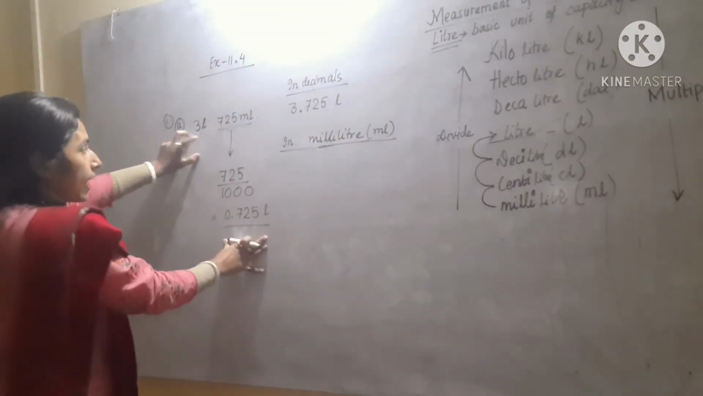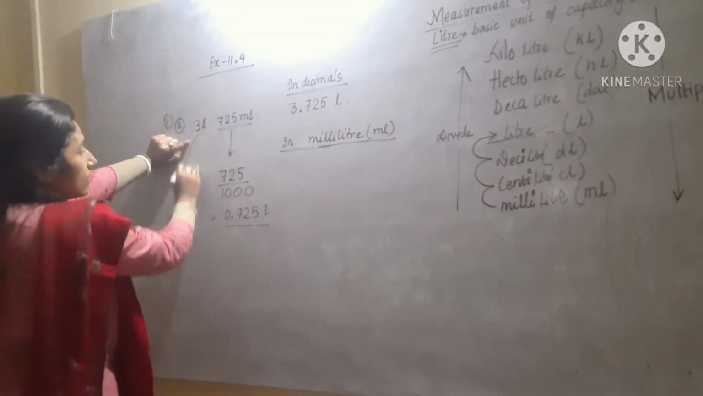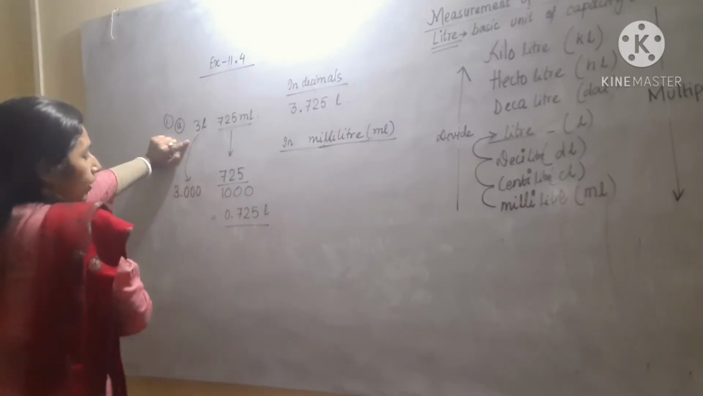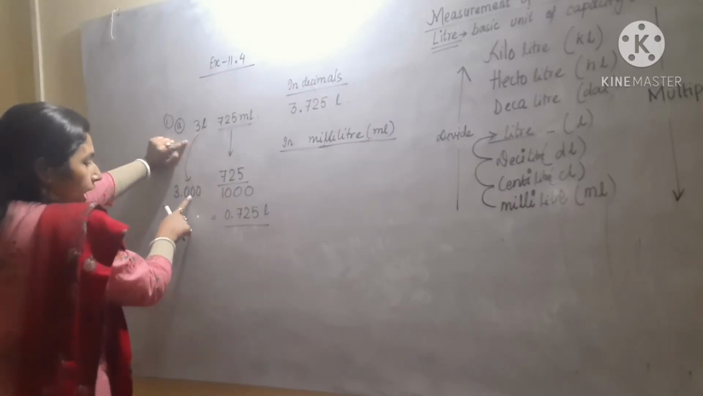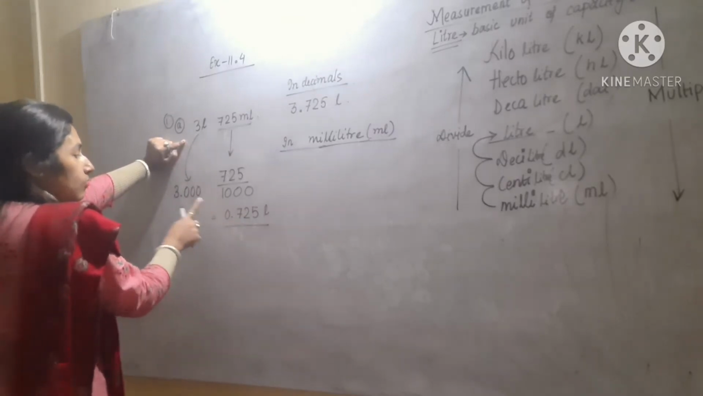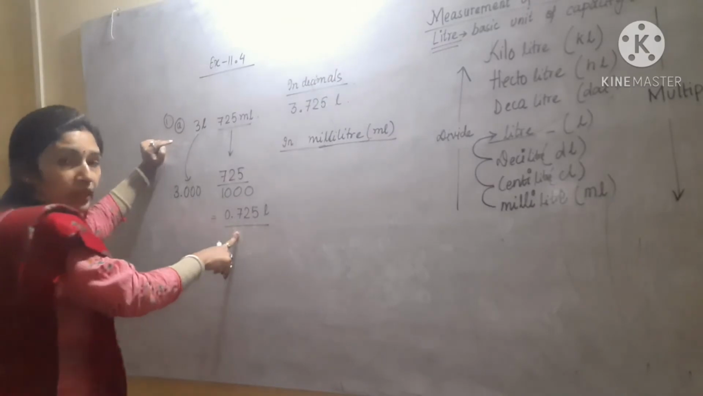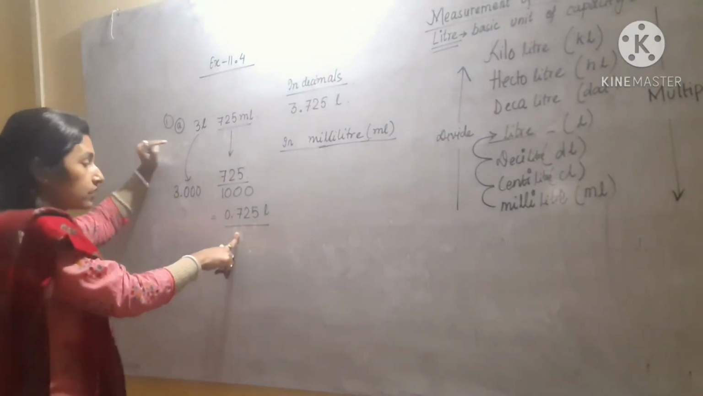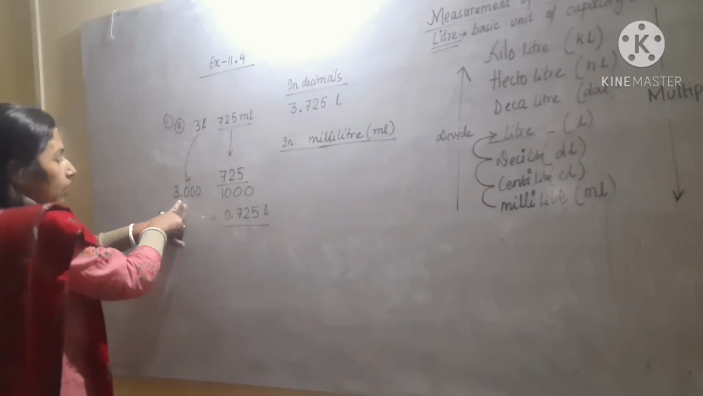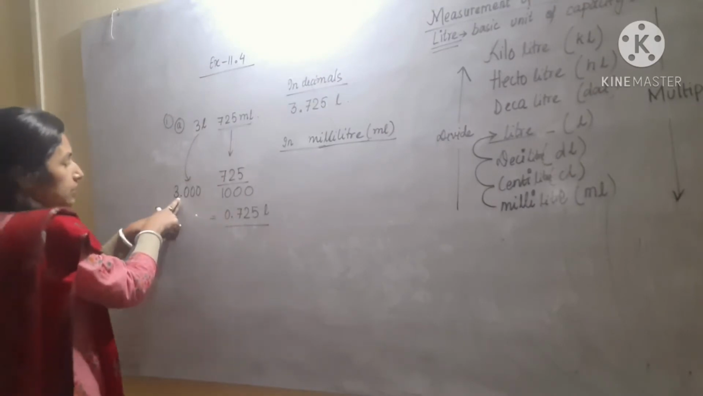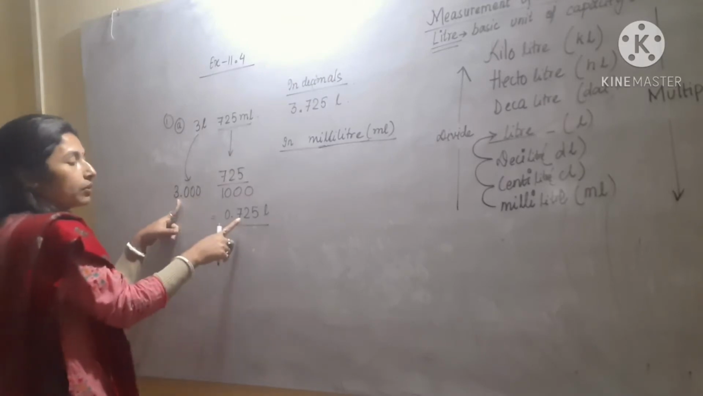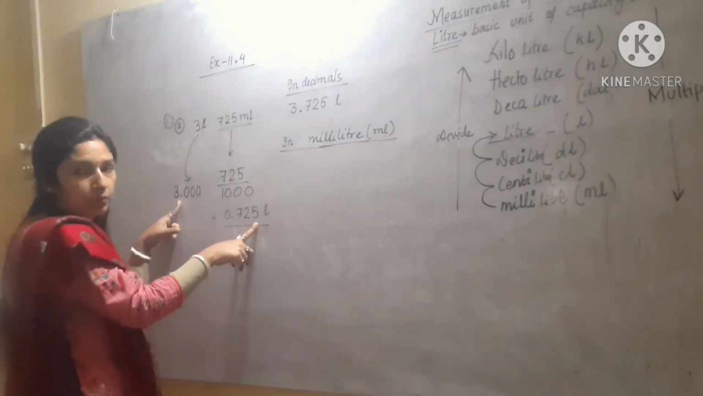So now we can add the 2 numbers. 3 liter we can write as 3.000. Why are we writing this? Because for adding the two numbers, the decimal places should be alike. Already you know these things. So for making it alike, I am putting the decimal point here, and after the decimal point I am putting 3 zeros, because here also there are 3 digits.